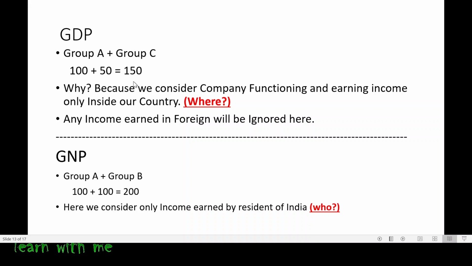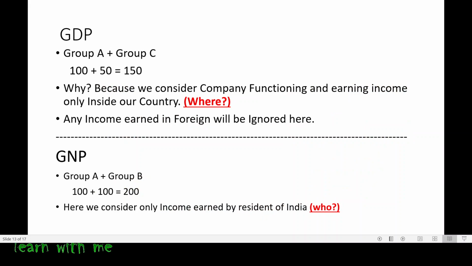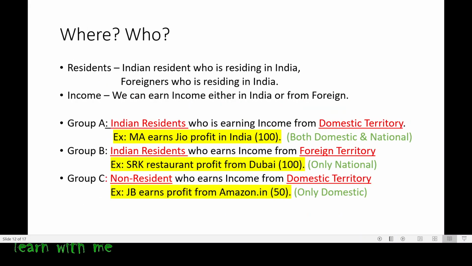Why have I taken this? Because we consider the company which is functioning and earning the income only inside the country. Now the question arises, what you have to see here is, where is the income earned? It should be earned in India, within the country. Only then we consider it for GDP. I think now you are clear with GDP. Now let us go to GNP. I told you GNP is national.